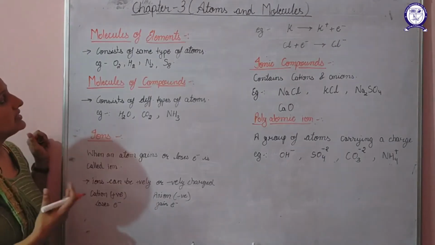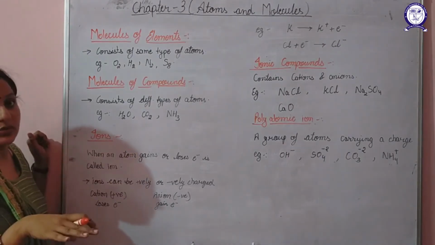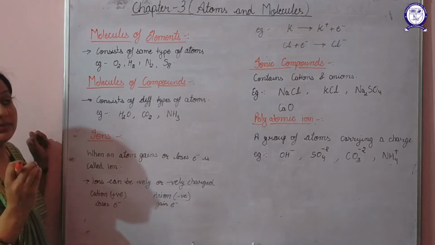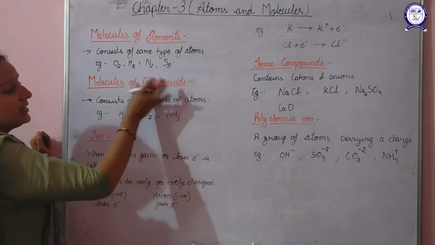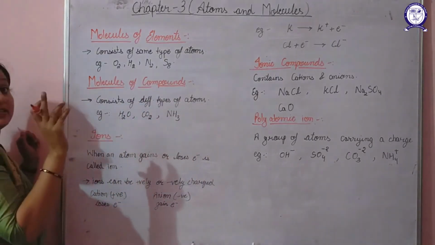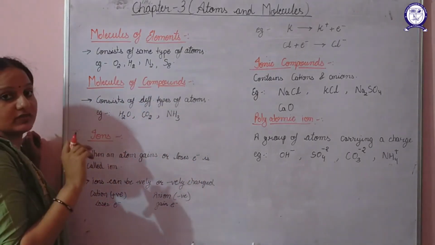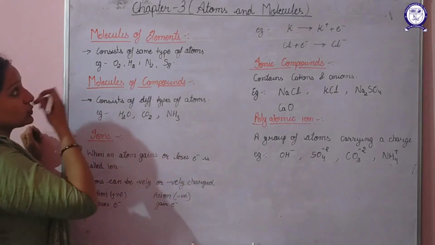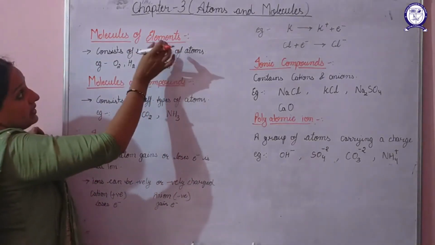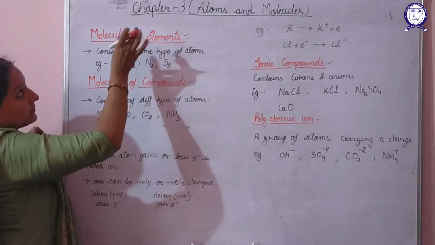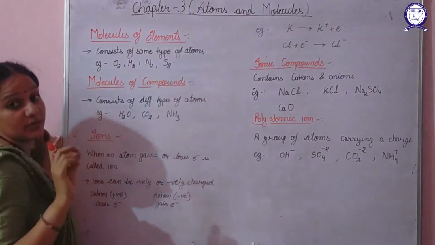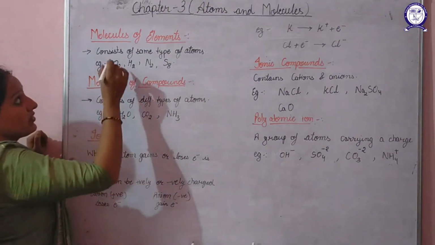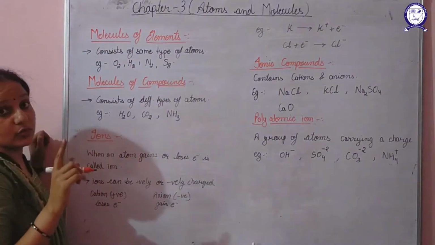Now, next is the molecule. We have discussed about the molecule. Now, molecule can be formed by elements, or it can be formed by compounds. What basically the elements and the compounds are, we have discussed in our previous chapter. So, when a molecule comprises of same type of atoms, then it will be your molecule of element.